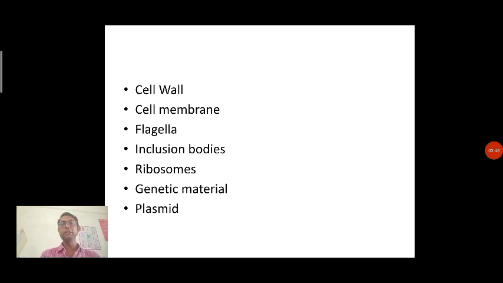Inclusion body is nothing but the stored material, or stored food material, in a cell. Now ribosomes, then genetic material and plasmid, these are the most important structures present in a bacterial cell. Plasmid particularly is the most important, and it is only present in bacterial cells. That is the extra genetic material present in a bacterial cell. Not all bacterial cells show the presence of plasmid, whereas some of the bacteria do.